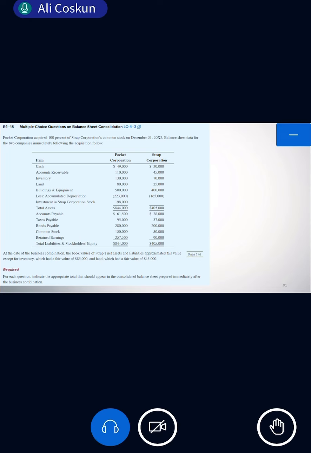The second one is 155,000, correct? But for the third one, we have to be careful: 215,000, okay? Because we have excess. We use 85 instead of this. What are the fair values? Fair value of inventory is 85, the other is 45, right?